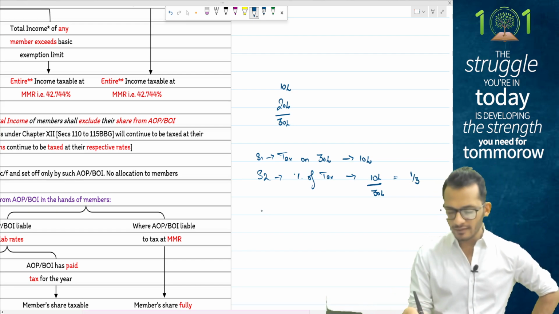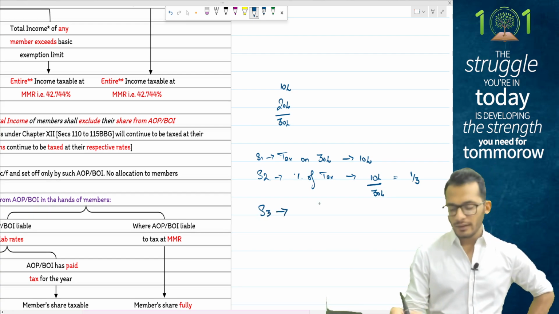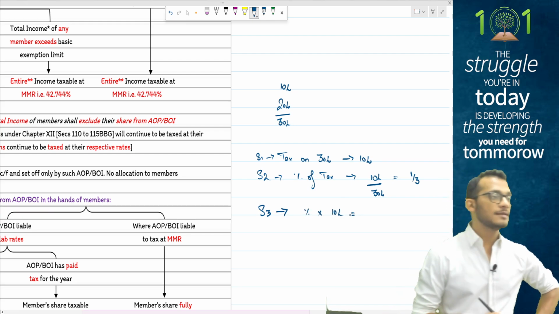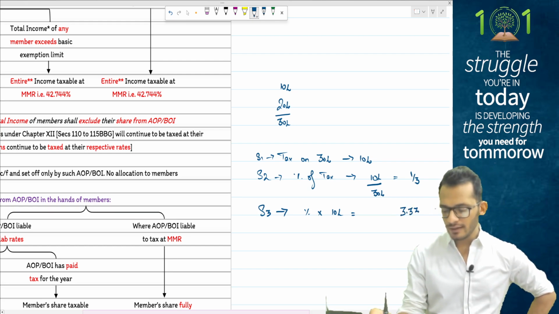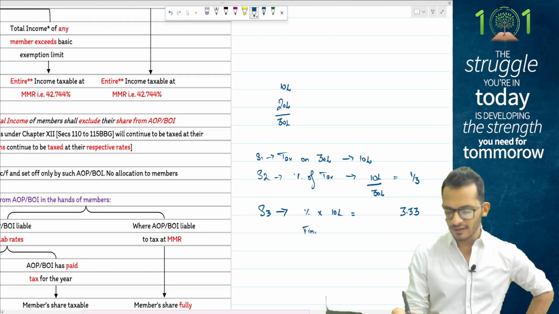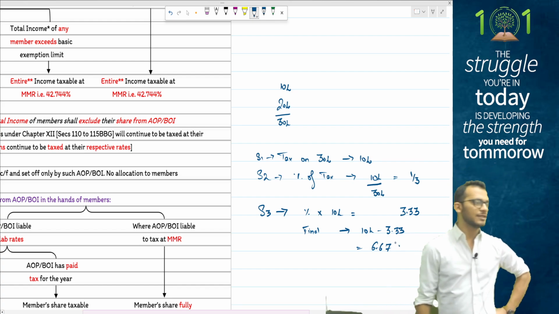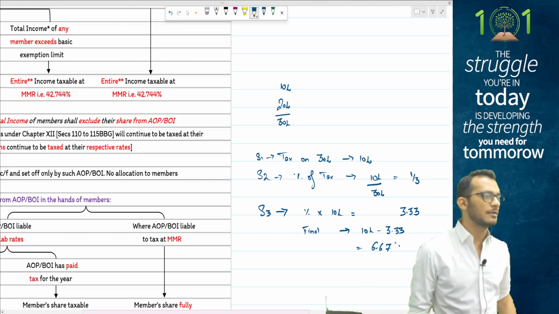Step number 3. It is percentage into AOP share, which becomes 3.33 lakhs. Therefore, final tax payable is 10 lakhs minus 3.33, arriving at 6.67. This is how the computation will work, people. Yes, a simple, straightforward case, people. Just compute the full final tax liability and arrive at a percentage.